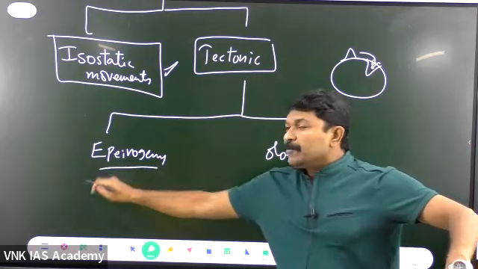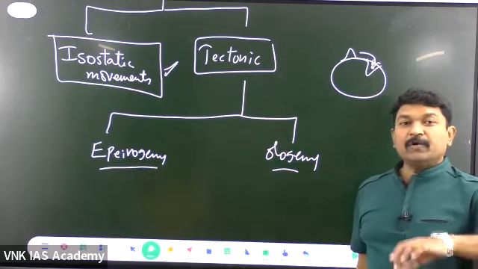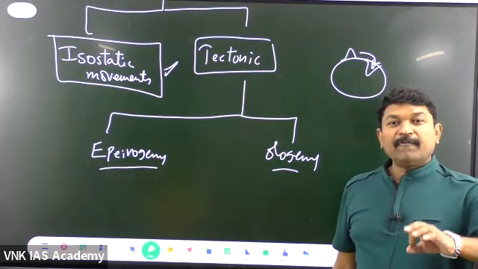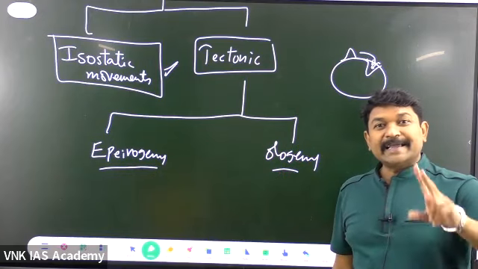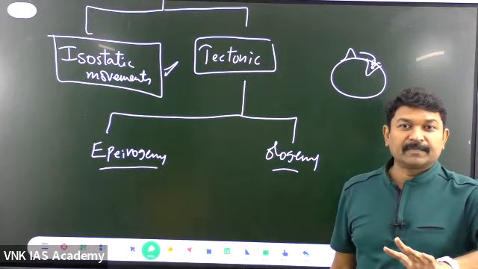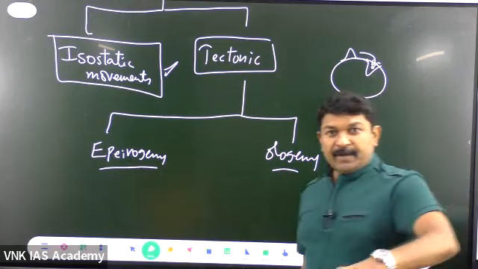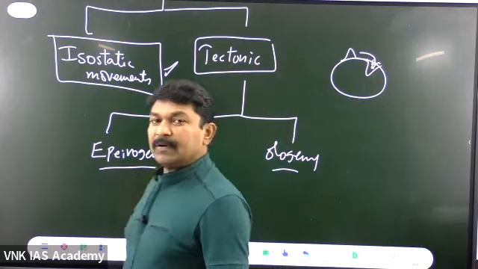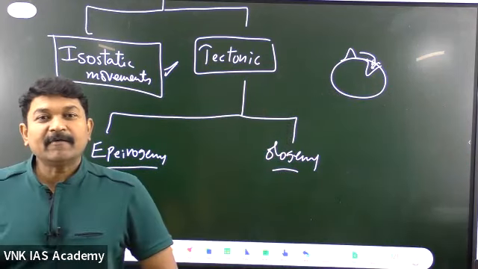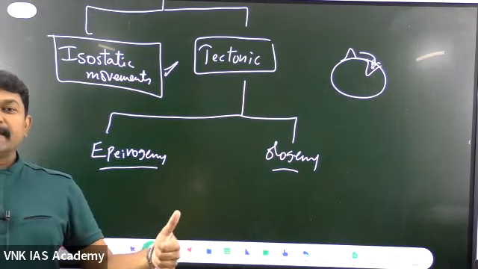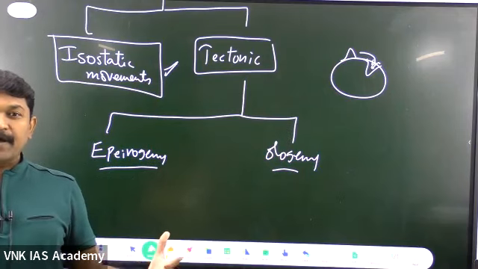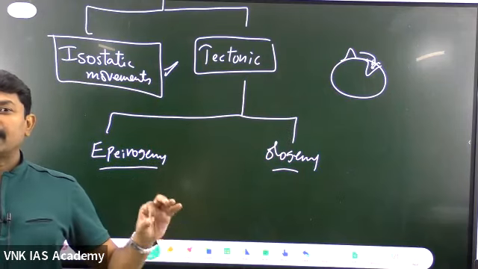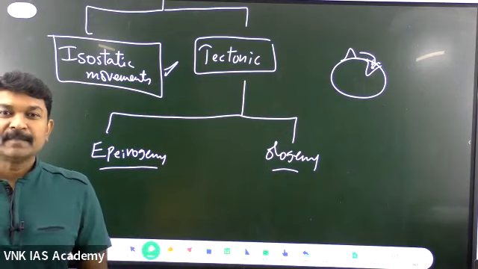Because of epirogeny and orogeny only, you can find the formation of all the second order relief features. Got the point? Whatever second order relief features are found, they are found because of these two movements.